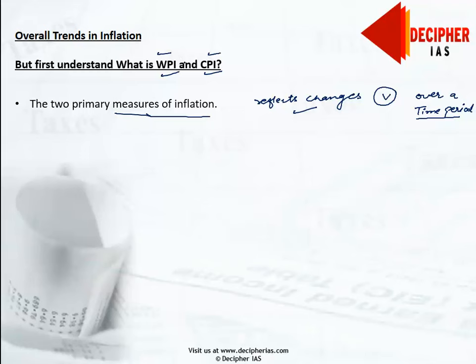We'll come to that later on, what makes WPI a wholesale price index associated with the producers, and the consumer price index associated with the consumers.